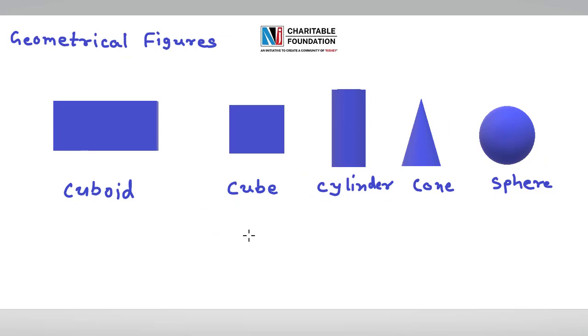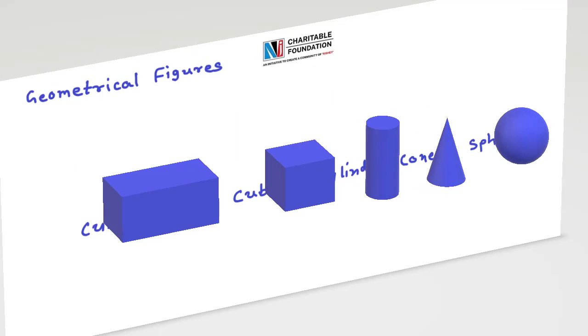So friends, in this video, we learned about some solid shapes, or we can say solids with length, breadth and height. They all have length, breadth and height, except this sphere. This is a spherical solid. So cuboid, cube, cylinder, cone and sphere.